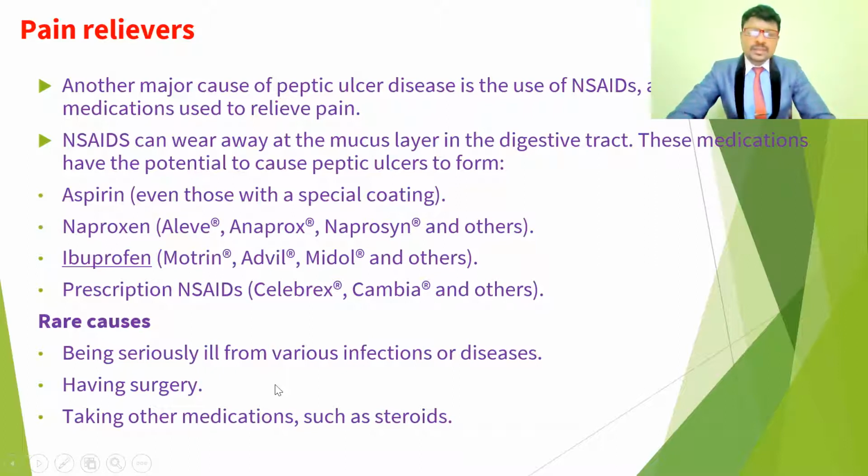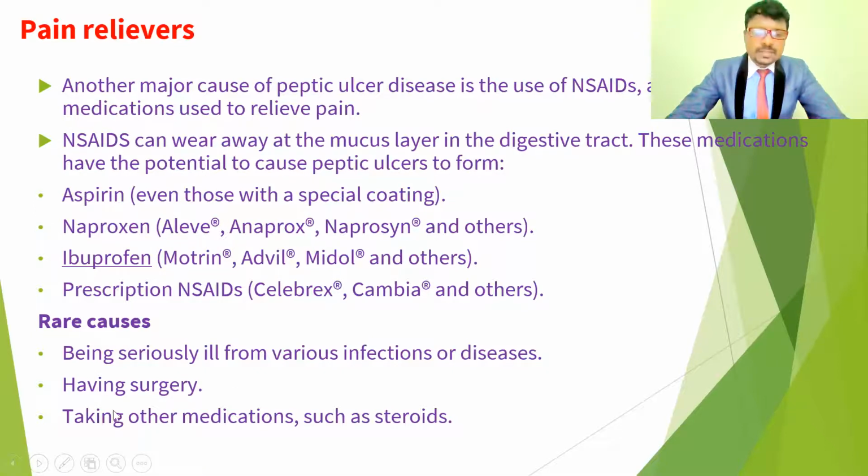And other rare causative factors are if anybody is healing from a previous infection, that means if there is any immune system damage, so they're not strong, or if they have any disease conditions, they may take more medications, and this type of medication may also alter the gastric secretions. So it leads to peptic ulcers. But the major causes are only two: the H. pylori bacteria, and these painkillers.